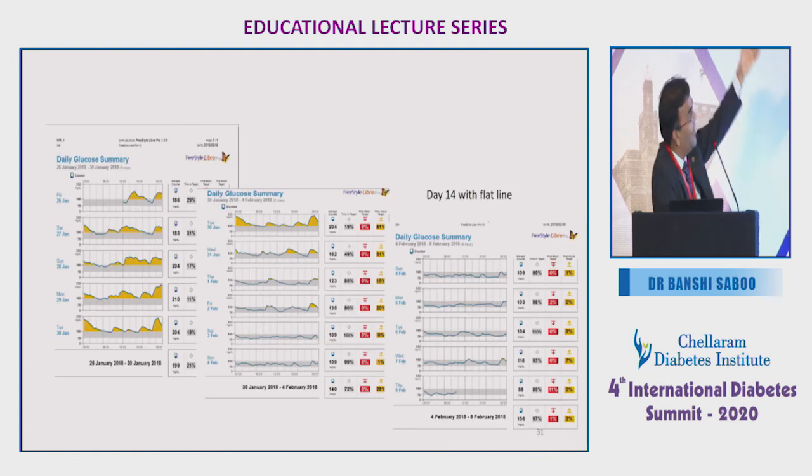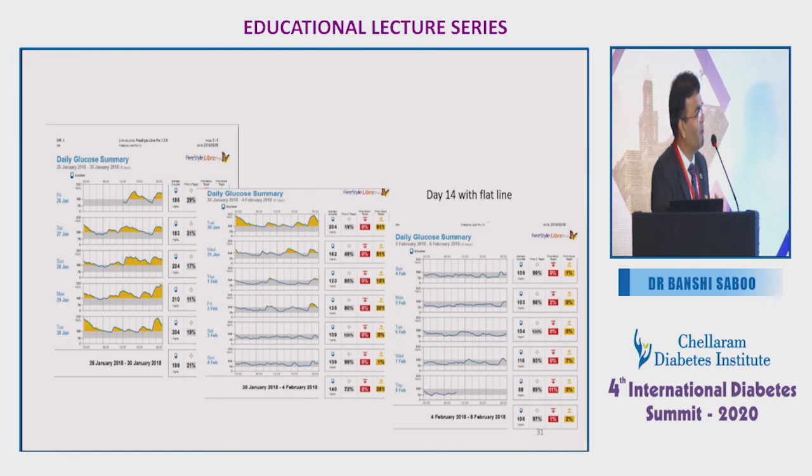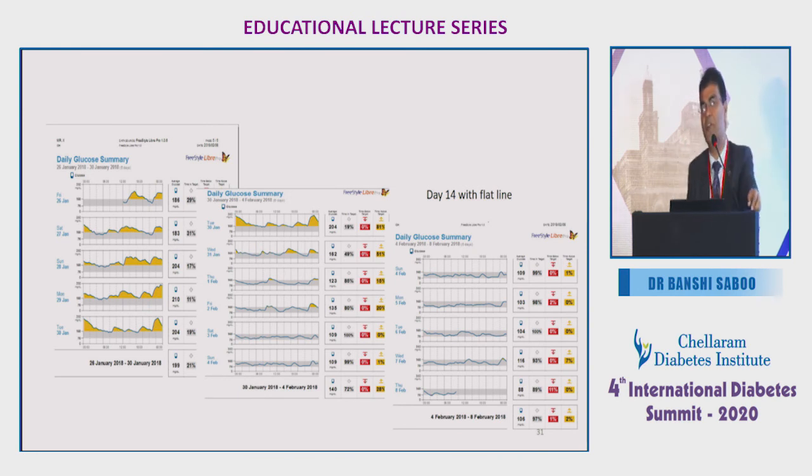So the first 4 days, 5 days report you can see on the left side. The first 5 days when we called the patient, I told him that every time you are eating too much, it's your food habit which is responsible for the increase. And let me start, instead of insulin, can I give you the GLP-1? And what's GLP-1? Exactly, I explained to the patient and we had started the patient on a GLP-1.